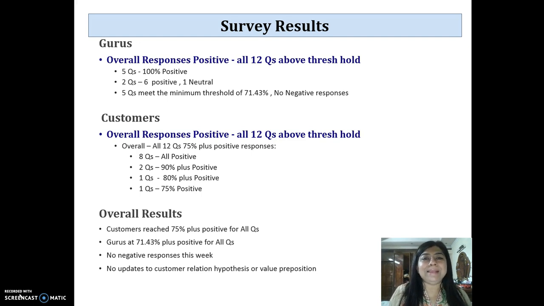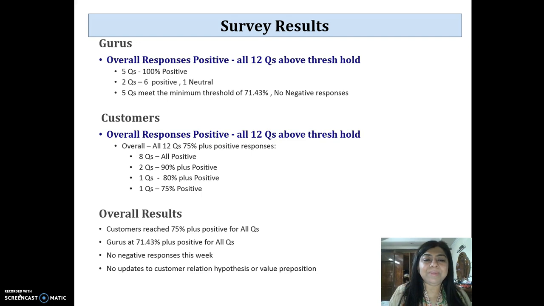Both gurus and customers unanimously agreed, with all positive responses for all 12 questions. So overall positive responses for all 12 questions was above the acceptance threshold. 5 questions had 100% positive responses from gurus, 2 questions had 6 positive and 1 neutral, and 5 questions met the minimum threshold of 71.43%, but there were no negatives even in those questions. It was either just positive or neutral. So I didn't see any reds on gurus this week.